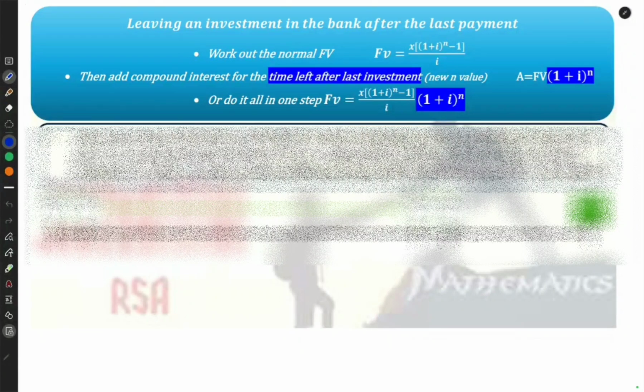Now let's look at a few trickier sums where things don't always go to plan. What I mean is that sometimes in real life, people can't pay back their loans every time. If you think back to COVID, where so many people lost their jobs, they had to make arrangements with the bank, or any of those circumstances can happen, and you can get questions regarding those circumstances. So let's have a look at a few.